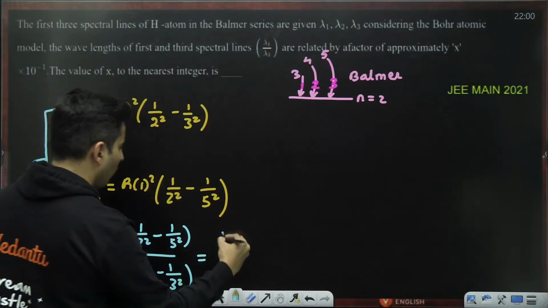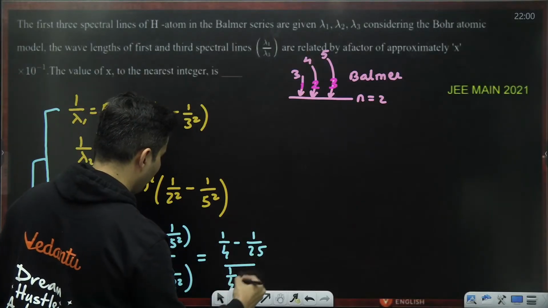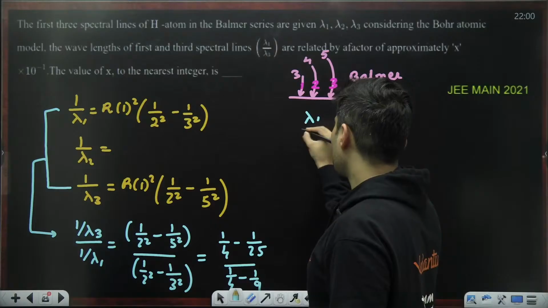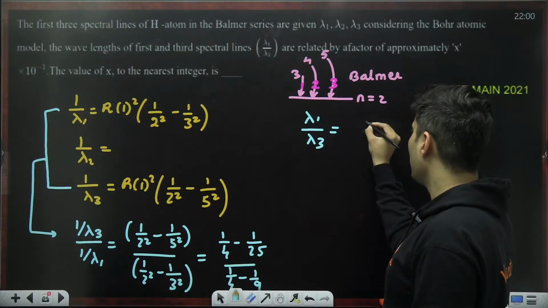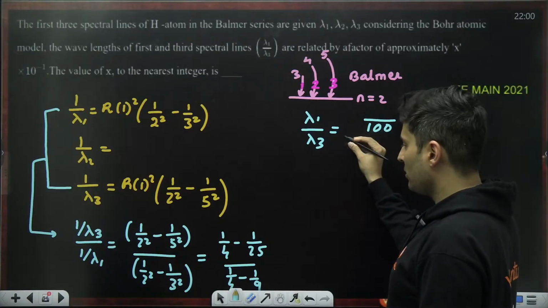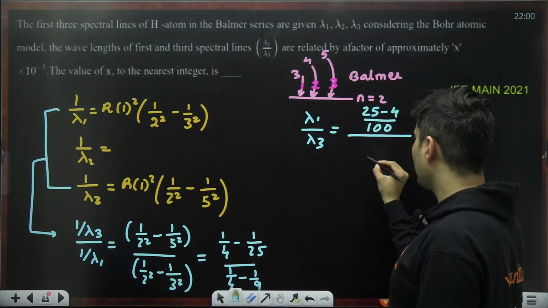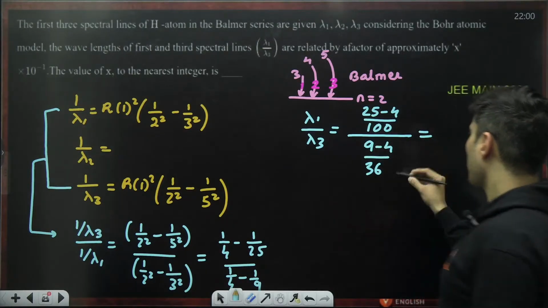This is 1 by 4 minus 1 by 25, and this is 1 by 4 minus 1 by 9. So lambda 1 goes on the top, lambda 3 comes below. This LCM will be 100, right? And this will be 25 minus 4. LCM will be 36, and this will be 9 minus 4.